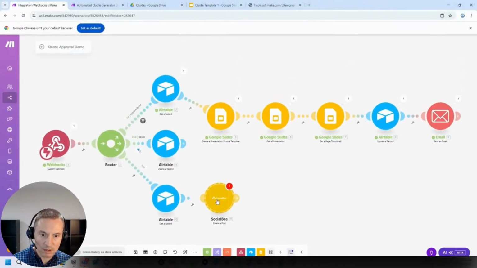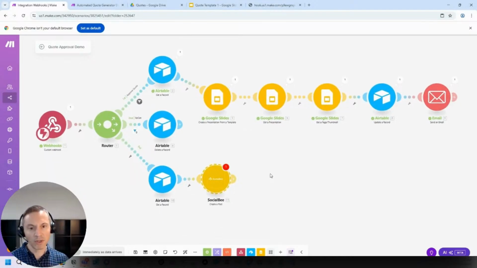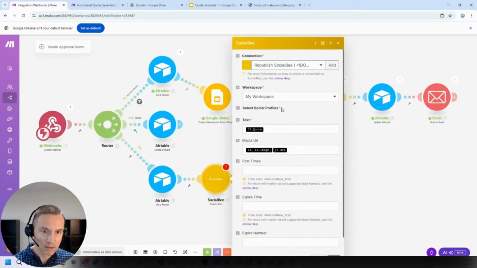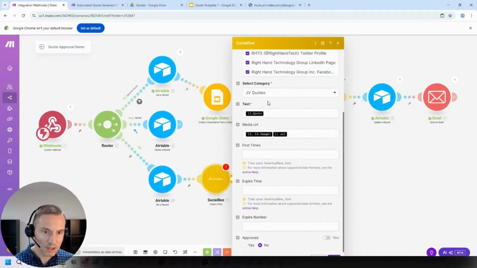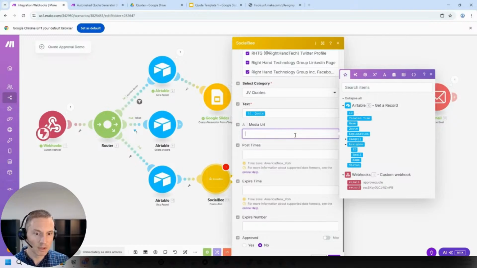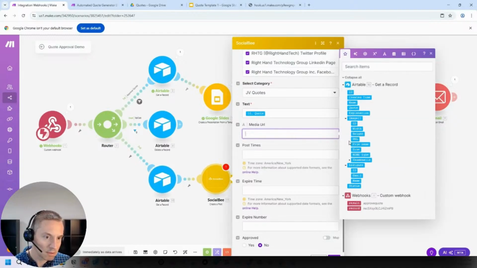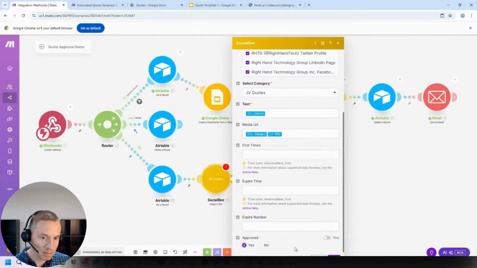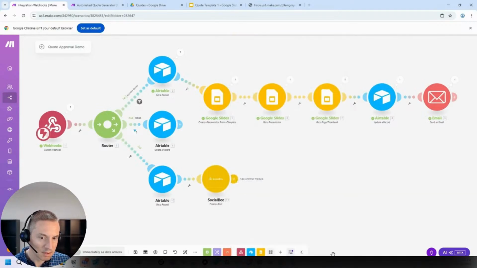Social Bee is an app that lets you build out schedules so that you can basically build a queue to post. I could build like I did here, I built a JV quotes category. And what we're going to do is we're going to put our quote in here, and we're going to put our image URL from our table. And we could approve it automatically, or we could just hit no, I'll approve it. So that's it. Save.